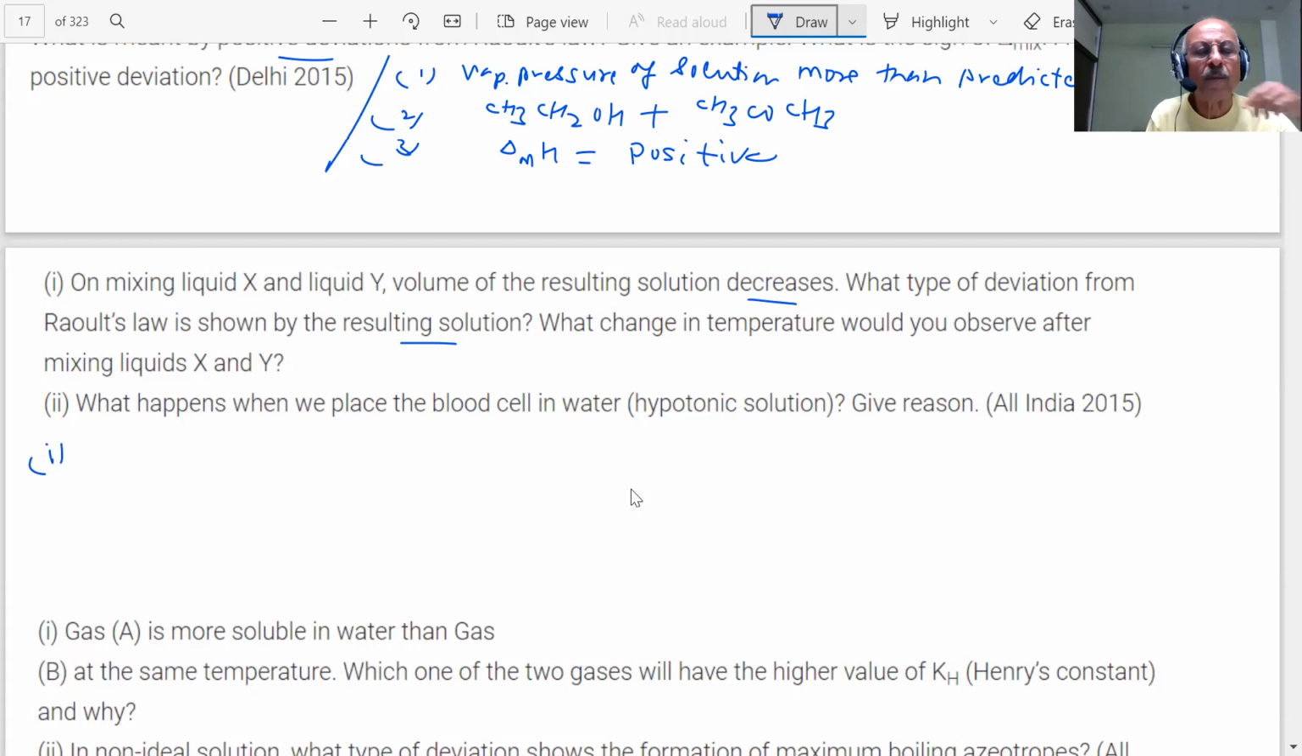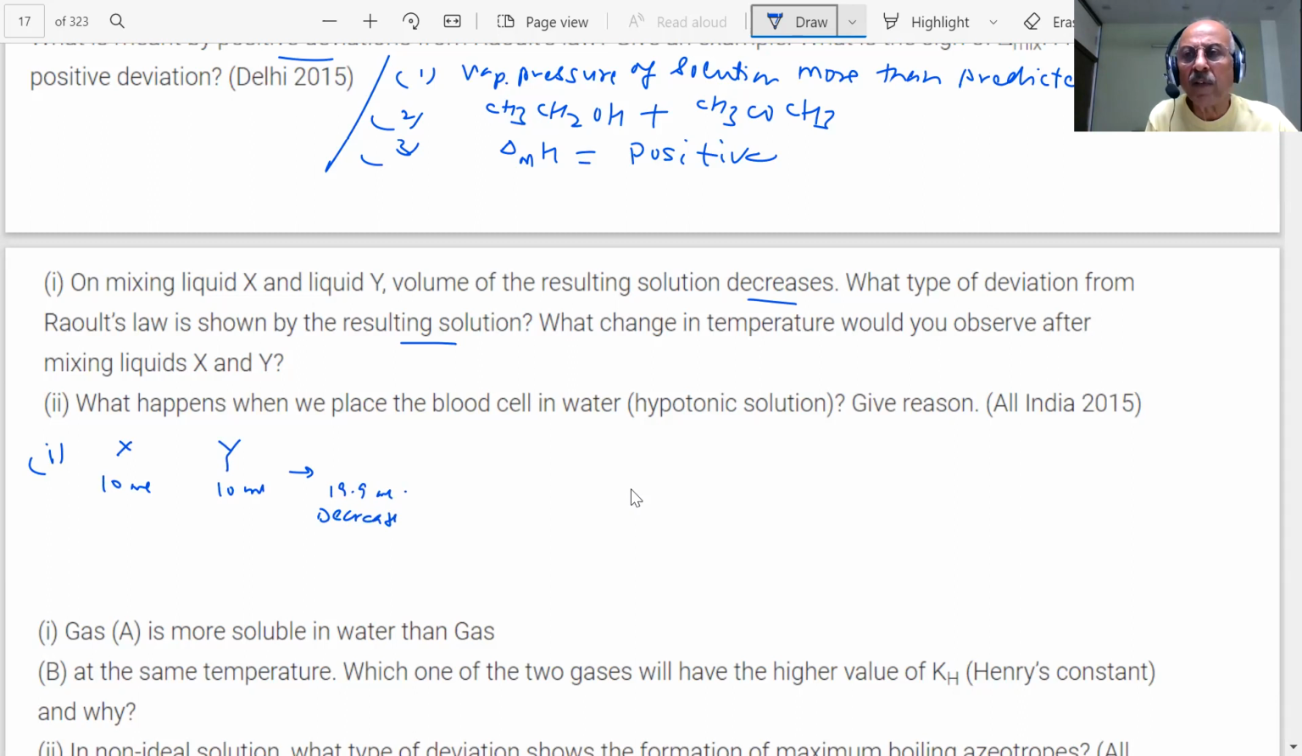Mixing liquids X and Y in solution. The type of deviation from Raoult's law shown by the resulting solution is negative deviation. There is X and Y, students. I took 10 milliliters of this and 10 milliliters of this. Now the volume should be 20, but supposing it becomes 19.9. A decrease.